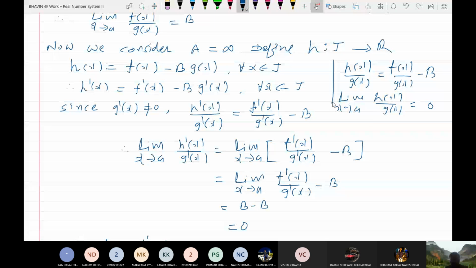So if we can show that limit x tends to a, h(x) upon g(x) equals 0, then since h(x) upon g(x) is nothing but f(x) upon g(x) minus b, this has limit 0, and hence limit x tends to a, f(x) upon g(x) is equal to b.